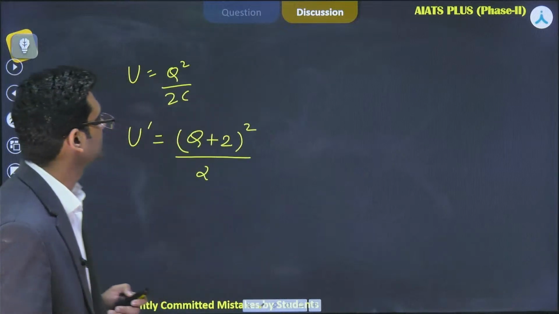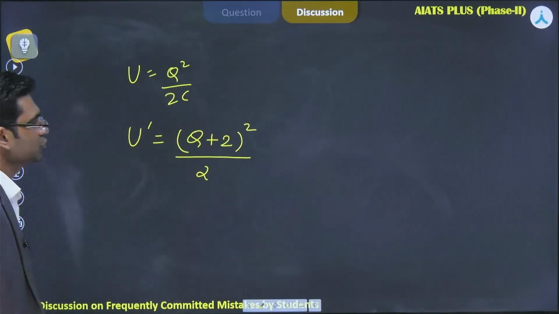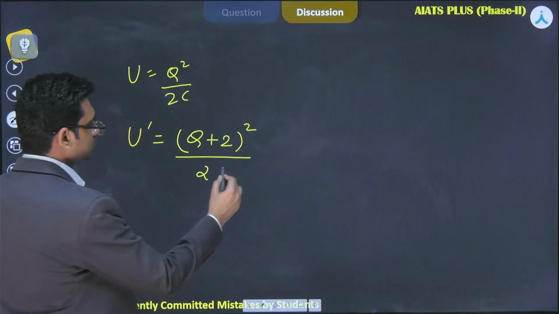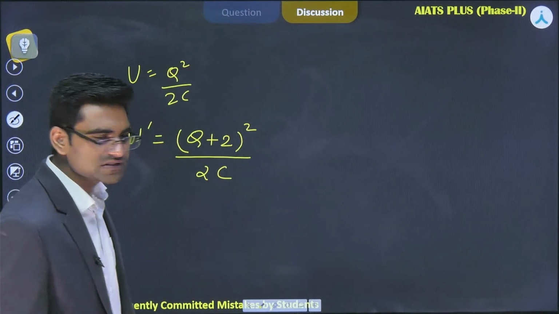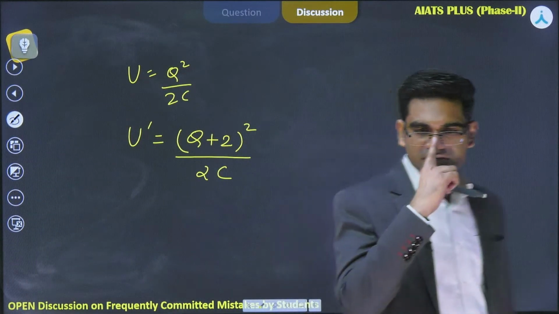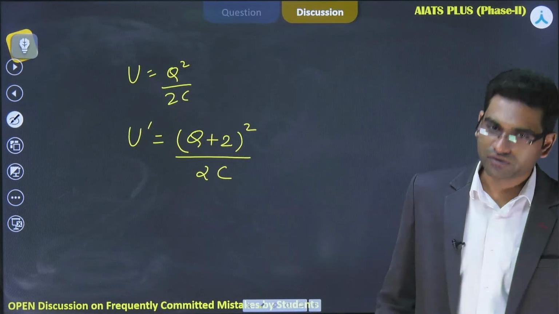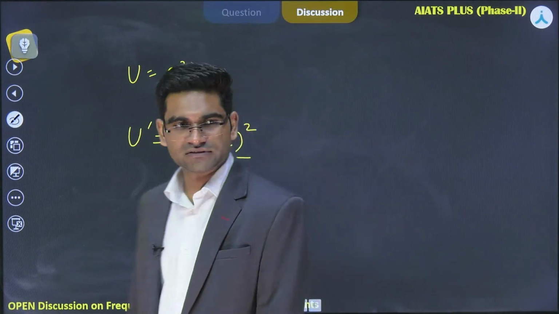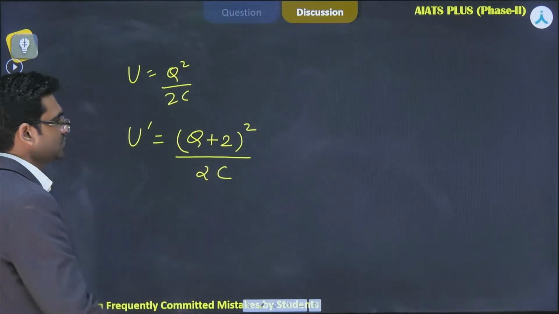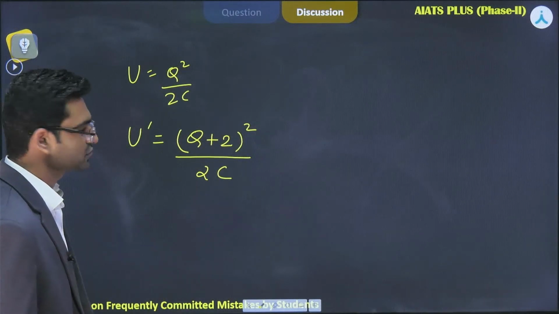So U prime is equal to (Q plus 2) whole square divided by 2C. Capacitance will remain the same, obviously. It depends on the geometry of the plates, not the charge or the potential difference. So this will remain the same. U prime is equal to (Q plus 2) whole square divided by 2C.